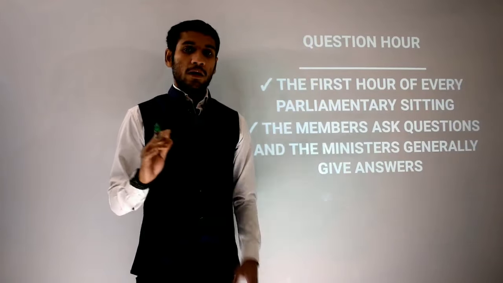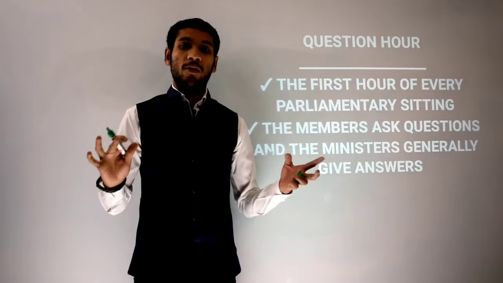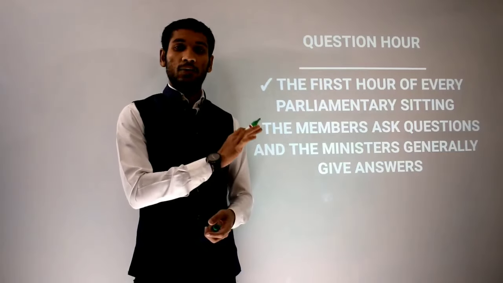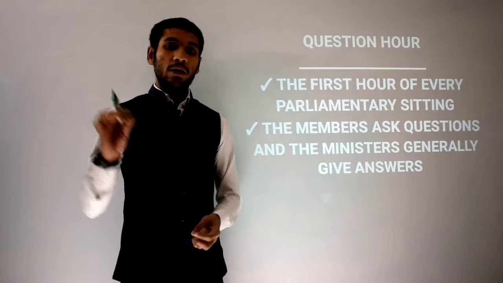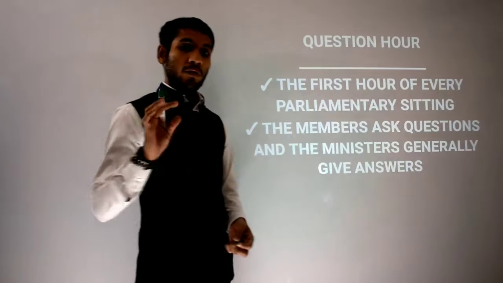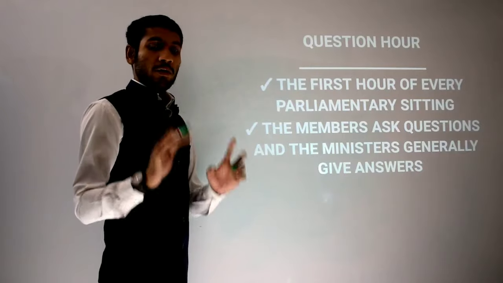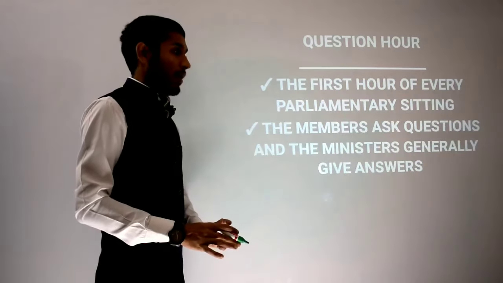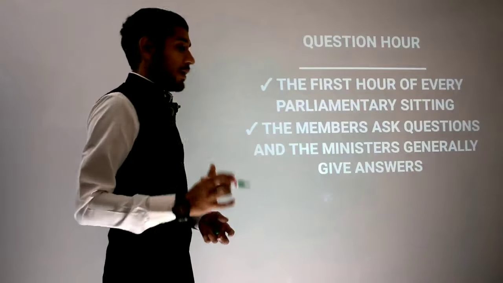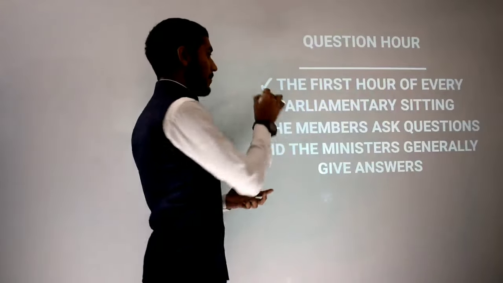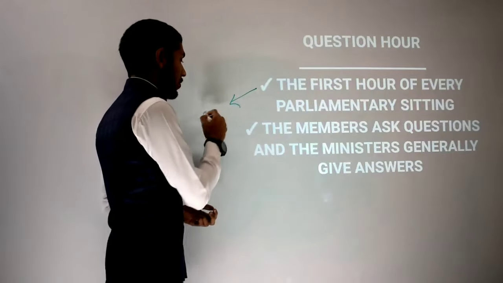If these two provisions, question hour and zero hour, were removed from the parliamentary procedures, then the democracy of India would definitely fall down. How? Whenever the proceedings of the Lok Sabha or even the Rajya Sabha start, I am talking here about both, the first debate and discussion will be on question hour.